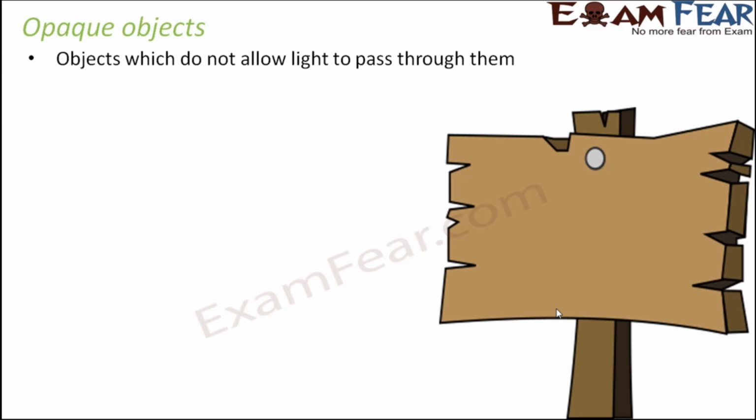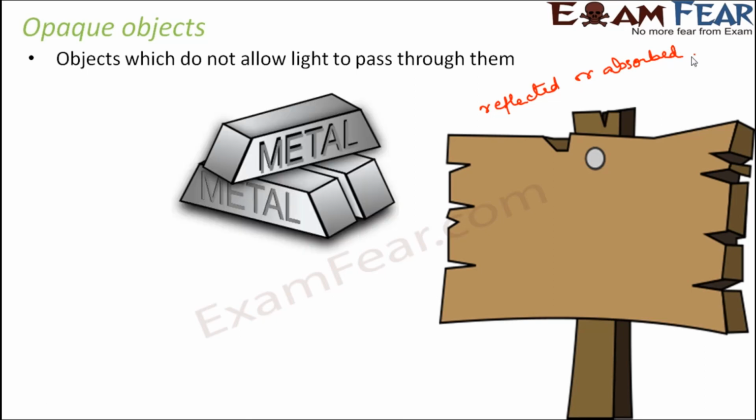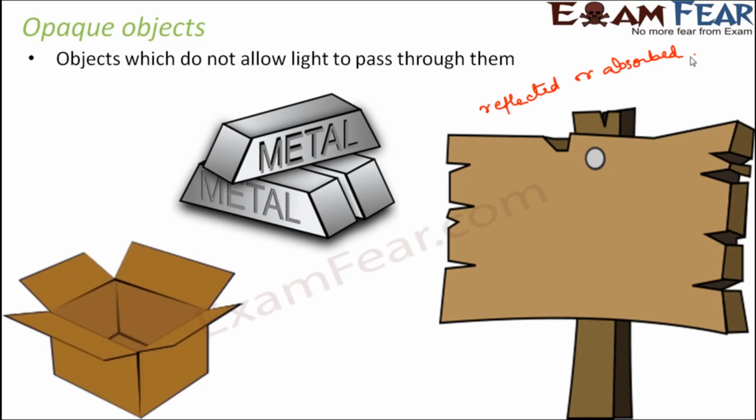So in opaque objects, light doesn't pass through them at all. The light either gets reflected, that is, it bounces back, or it gets absorbed by that particular object. Most of the metals are opaque in nature. They do not allow light to pass through them. In fact, think of a cardboard box. That is also an opaque object. So with these definitions of transparent, translucent and opaque objects, I would like you to look at objects around you and try to classify them as transparent, translucent or opaque.